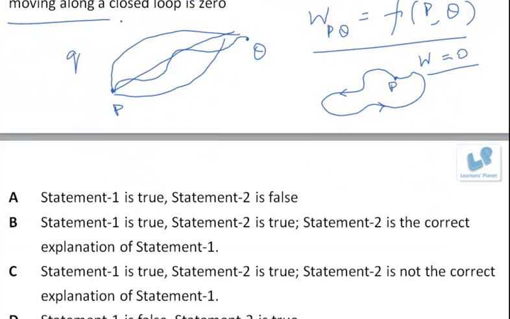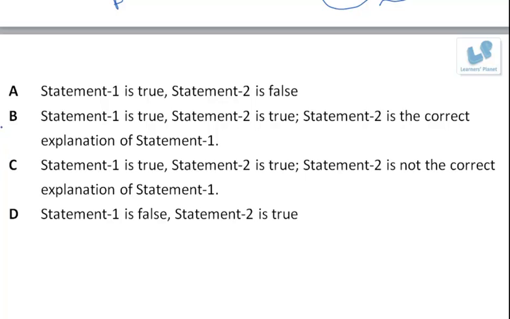Now let us see the options. You look at option B. Statement 1 is true, statement 2 is true, and statement 2 is the correct explanation of statement 1. So option B is correct.